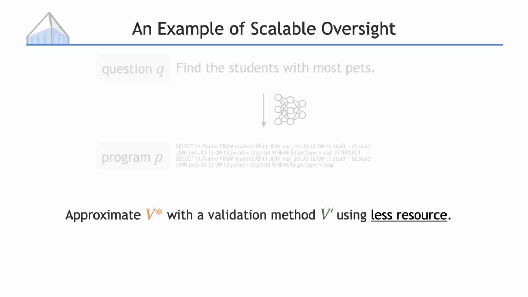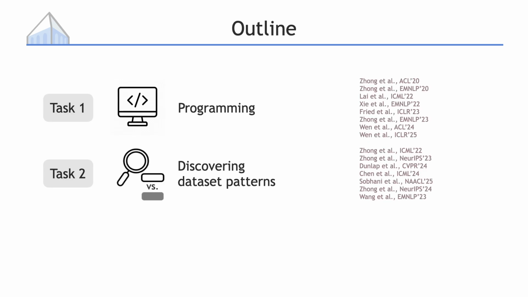To sum up what scalable oversight research is trying to do, we want to create V prime, a cheap validation method that approximates V star, which is a gold standard but more expensive validation. Then to check how good our V prime is, we can compare it to V star on a small dataset where we can afford to use the expensive method. That is the scalable oversight research paradigm, and now I'm going to tell you about 2 concrete tasks where we try to accomplish this goal.